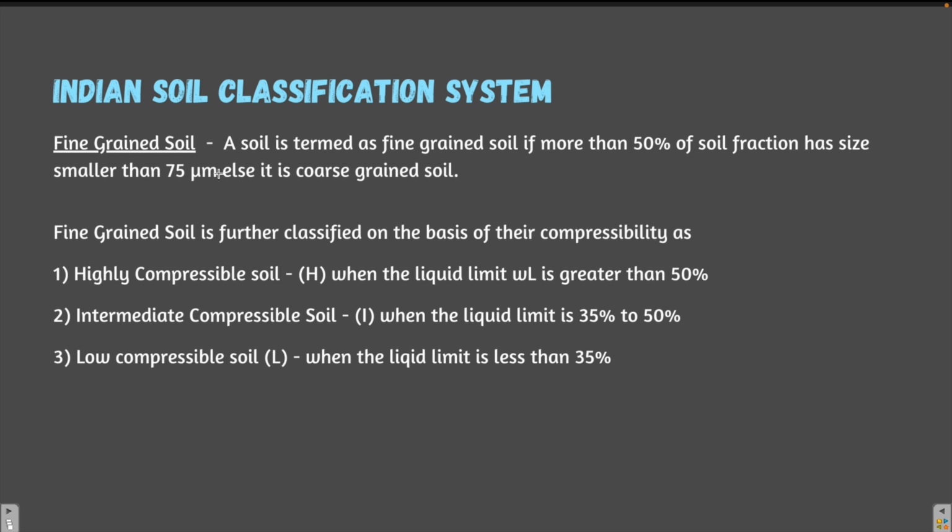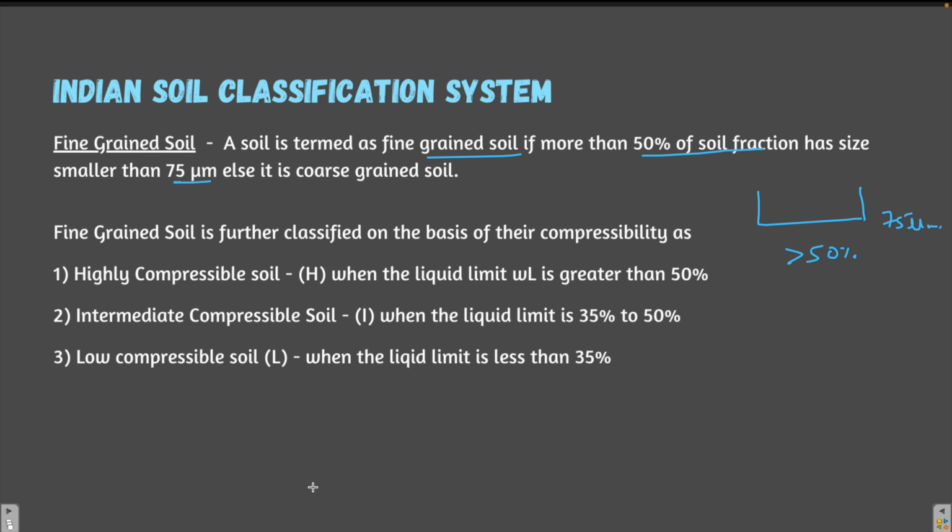So here is the definition of the fine grained soil. A soil is termed as fine grained soil if more than 50% of the soil fraction has a size smaller than 75 micron sieve, else it is a coarse grained soil. Okay, so this part I hope is clear. Now the fine grained soil is further classified on the basis of their compressibility as highly compressible soil, intermediate compressible soil and low compressible soil.